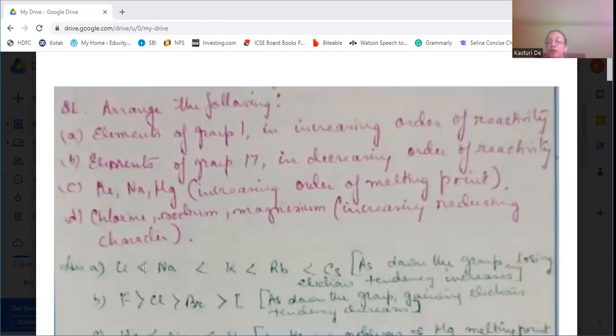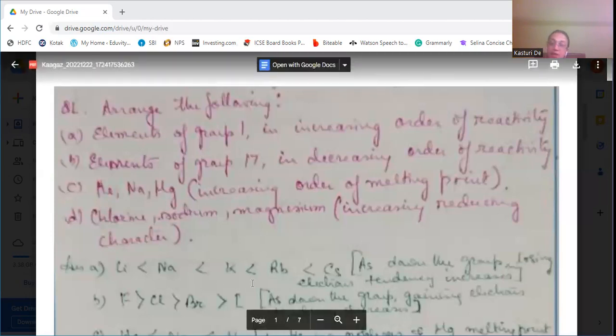So their reactivity increases, because they lose the electron and get the octet stability, that means a stable electronic configuration. So as we go down the group, their reactivity increases.